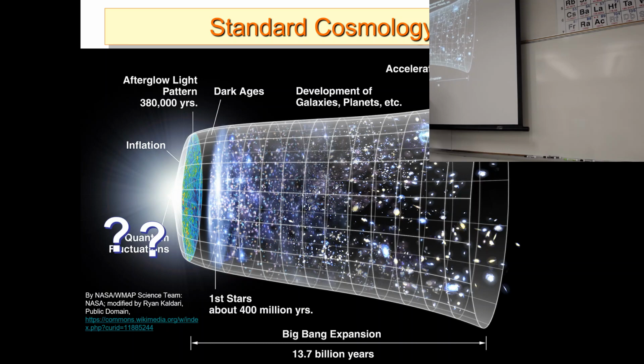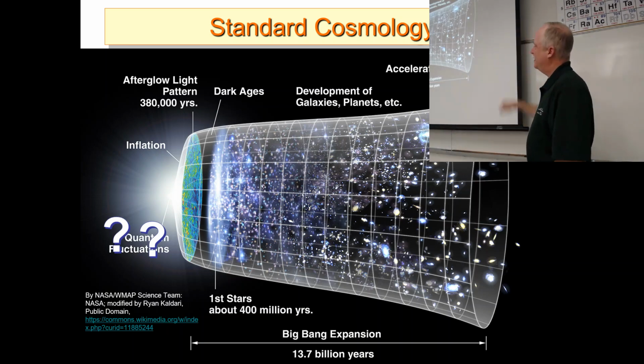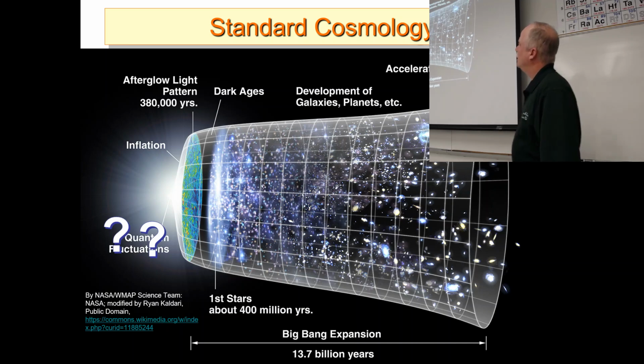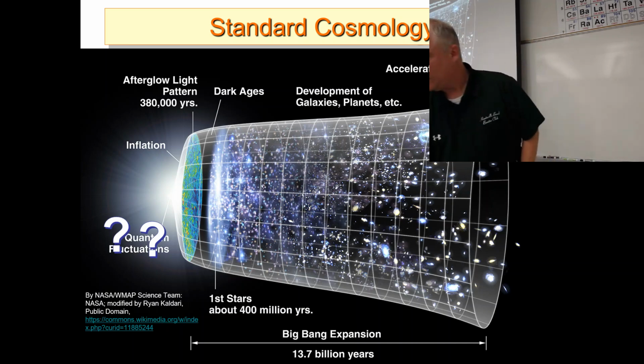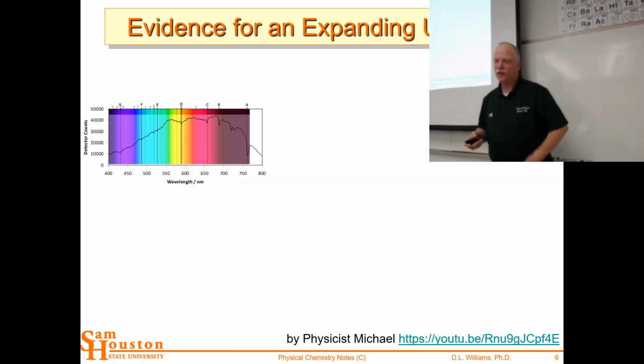Then we have this deflationary period, which we're not sure about. And then they talk about quantum fluctuations, and I put question marks on that because that's a guess. Okay. So that's why I stamped that on there, because that has not been well established. So let's talk about this evidence for this expanding universe and how this works.